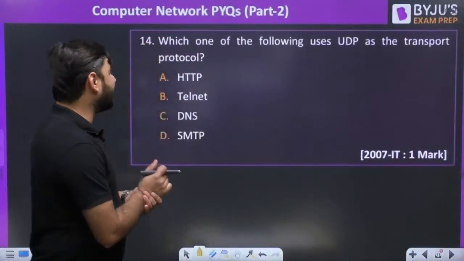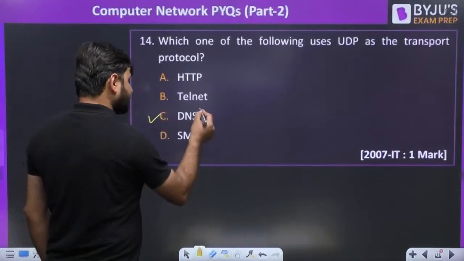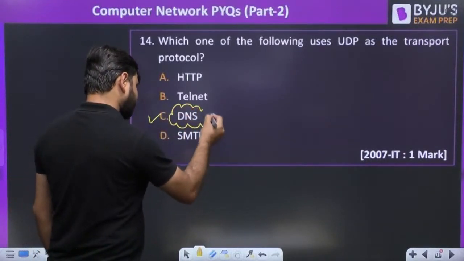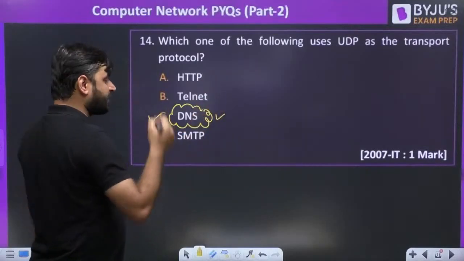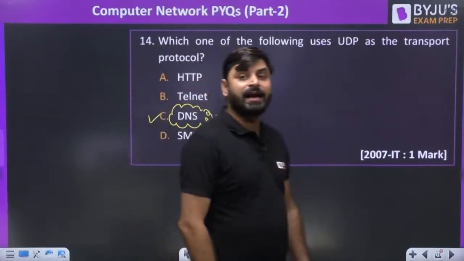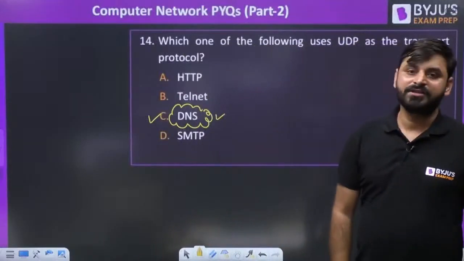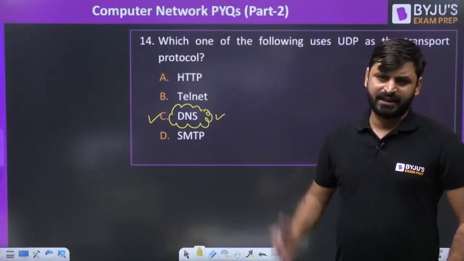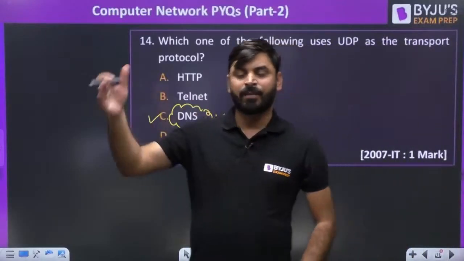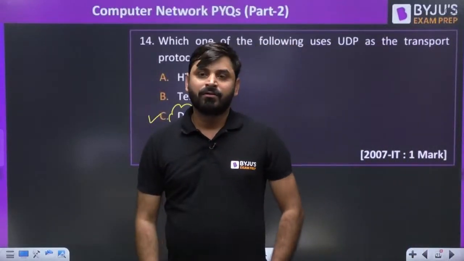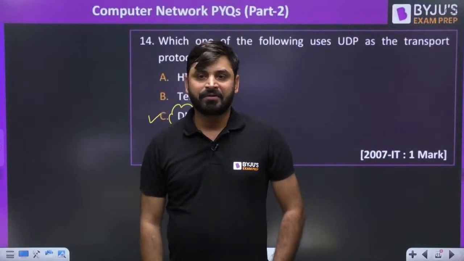So my dear friends, DNS is UDP. HTTP, Telnet and SMTP, all three are TCP. It is really very simple. DNS means one request, one reply. One request and one reply can fit in one user datagram.